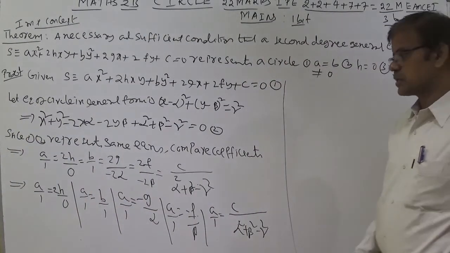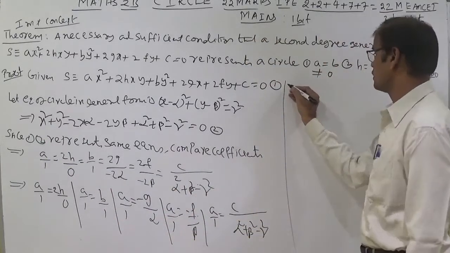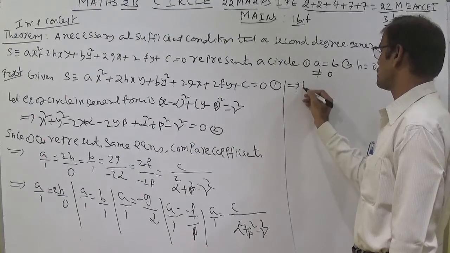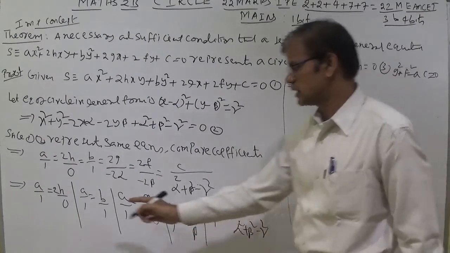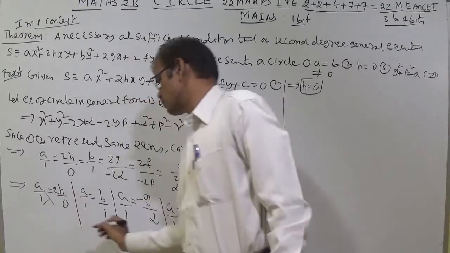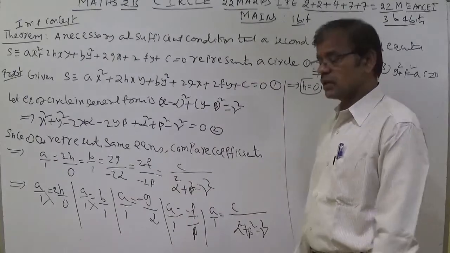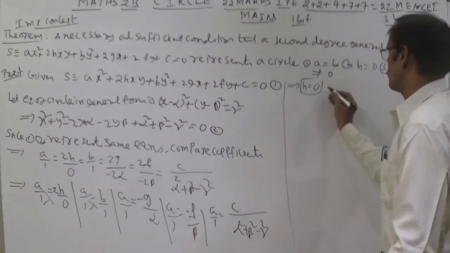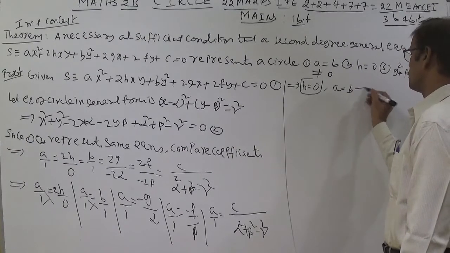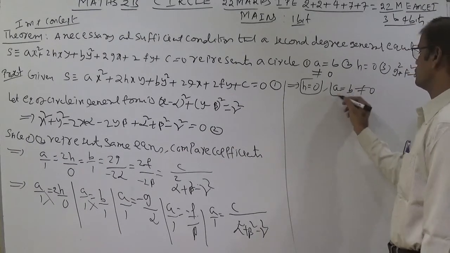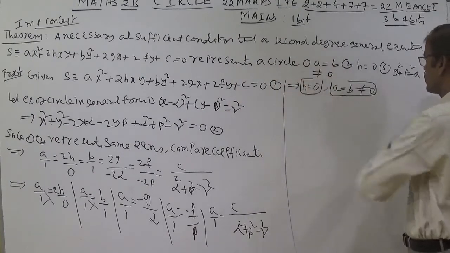I wrote a by 1 equal to 2h by 0, a by 1 equal to b by 1, like that. That implies, by cross multiplication, h is equal to 0. It is nothing but 2h equal to 0. By cross multiplication, a is equal to b, there is no question of 0. Therefore a is equal to b, and a is not equal to 0. So the two conditions of the theorem, we have proved.